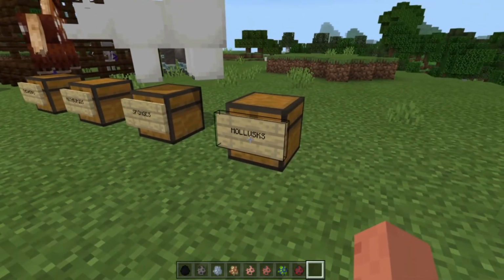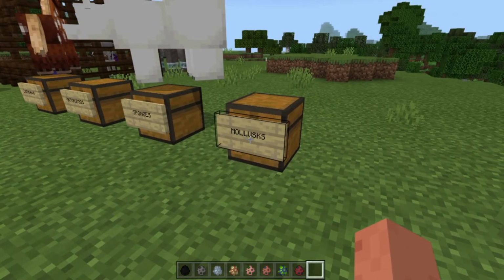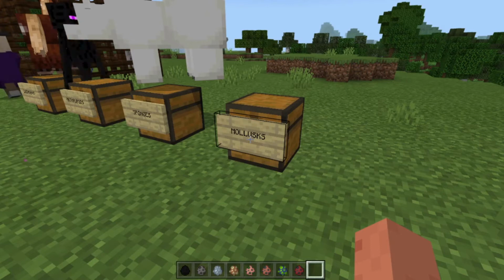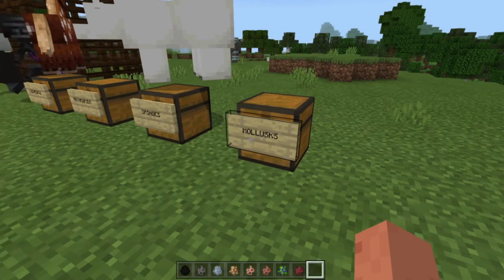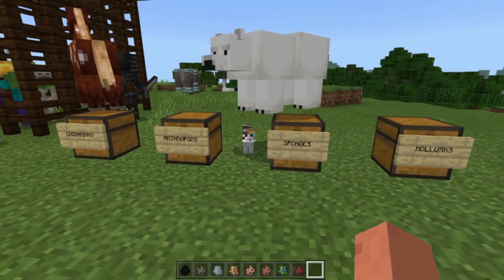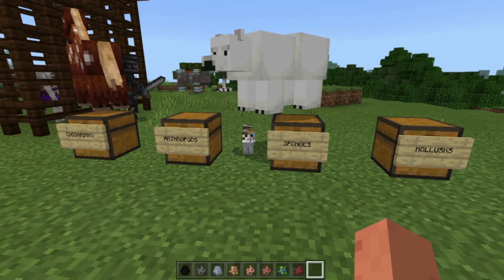You may think that the vertebrate group is the biggest because of mammals. As we saw there, we had a long list of mammals, but the truth is that the invertebrate group is even bigger. Most of the animals on the planet are invertebrates. We don't have all of them in Minecraft, obviously, but I could just find 4 groups. And we are going to study those 4 groups.